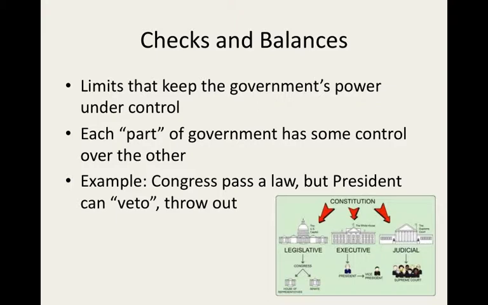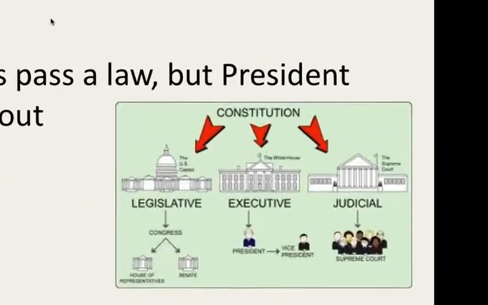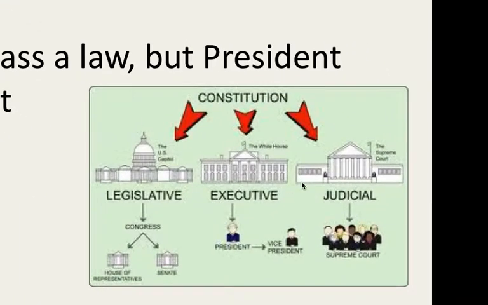And finally, we have this idea of checks and balances within our system of democracy here in the United States. We're going to talk much more about this concept when we study the Constitution in more detail. But what this idea means is that there are limits on the government's power, to keep the government under control. Each part of the government has some control over the other part. You see here what we call the three branches of government. We're going to talk more about that as well.